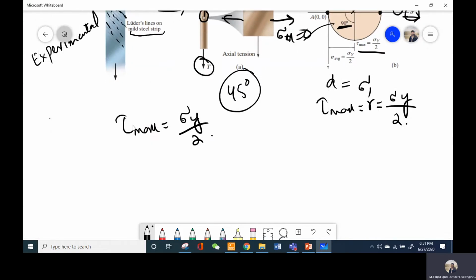Although it can be represented in this form, in the previous two theories you have seen that we represented the failure in terms of principal stresses.